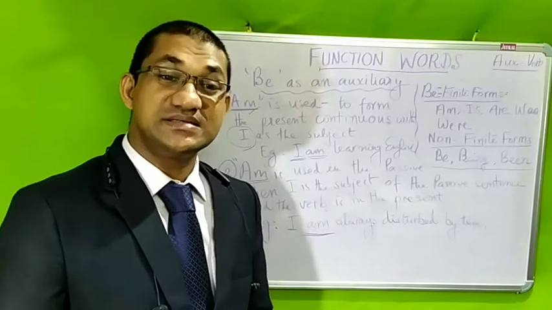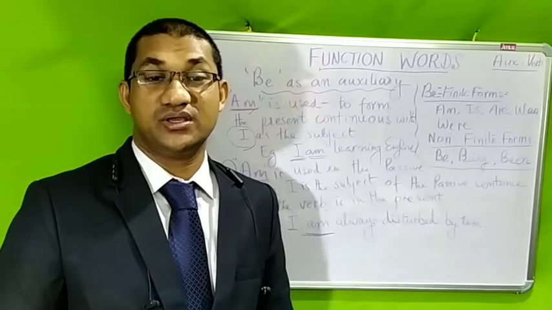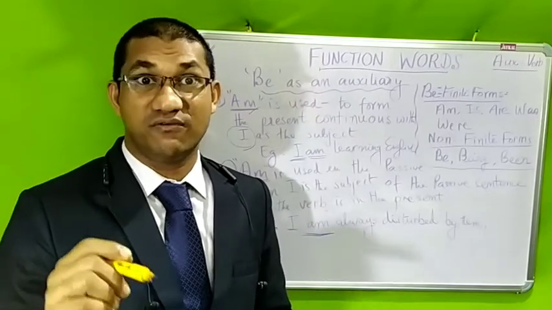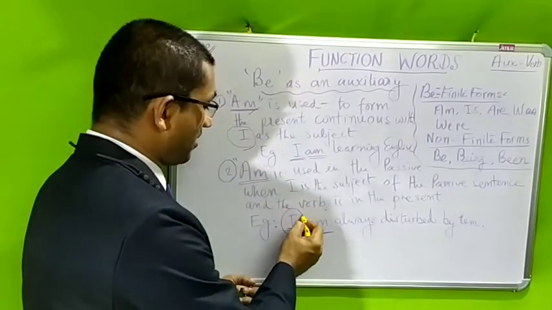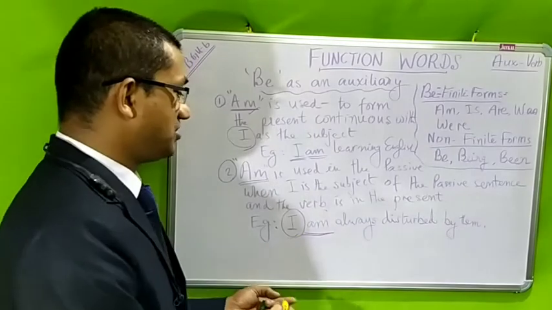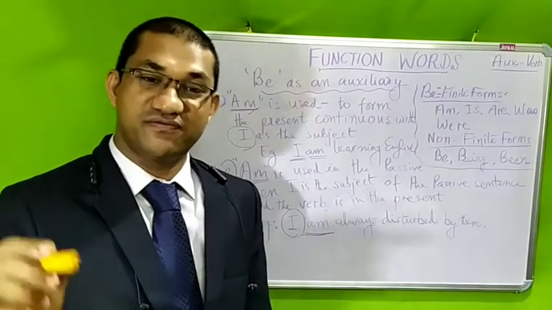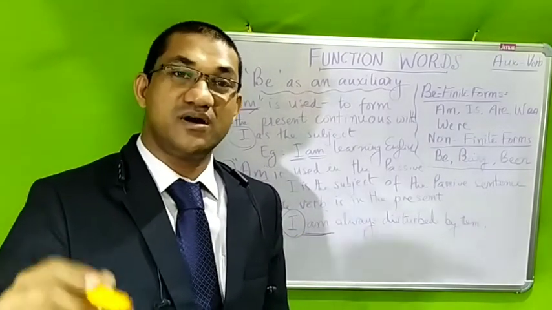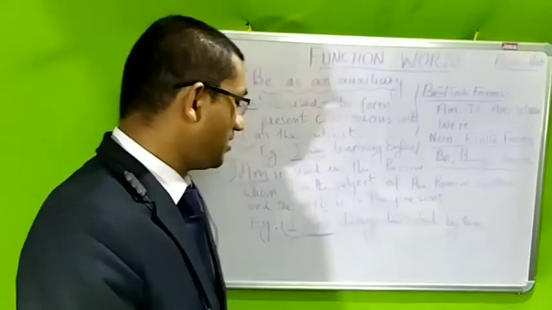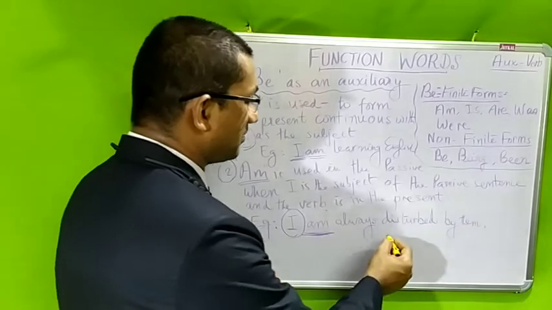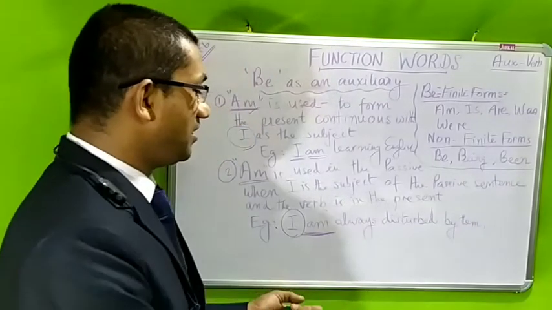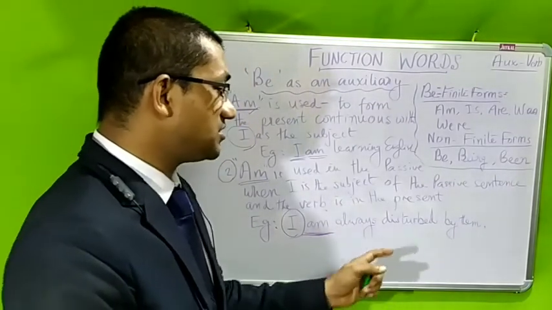So am the auxiliary is used in the passive voice when I is the subject, and the verb is in the present. I am always disturbed by them.